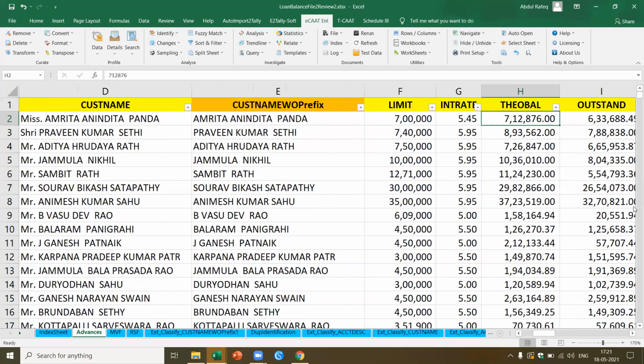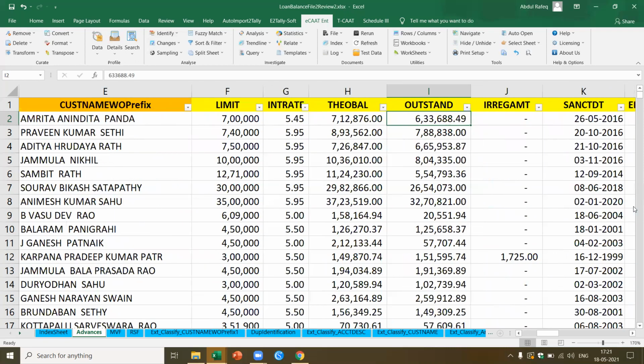Similarly, the opening balance which is available here, I would like to stratify this and look at, okay, in terms of the opening balances, what are the groupings of these opening balances. Similarly, I've got the outstanding. Here also I can summarize based on each unique outstanding balance, or I can also stratify based on the outstanding to group them into, let's say, the loans which are outstanding from 1 lakh to 5 lakhs, 5 lakhs to 10 lakhs.